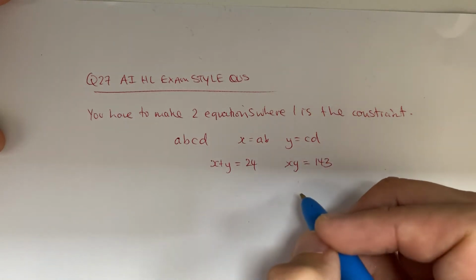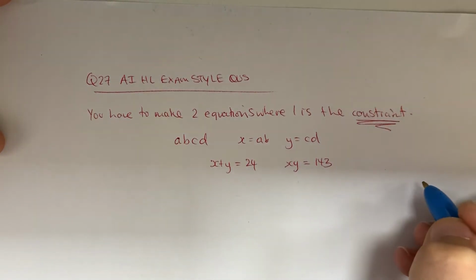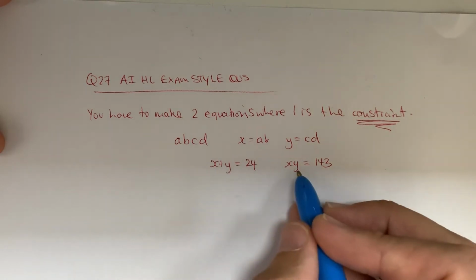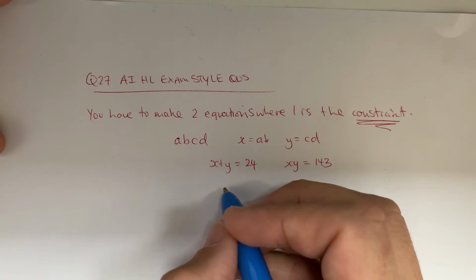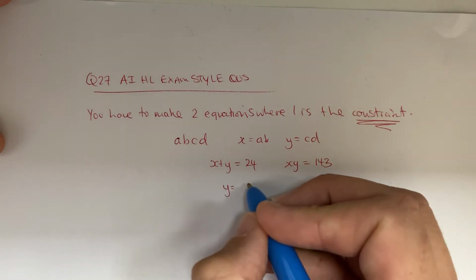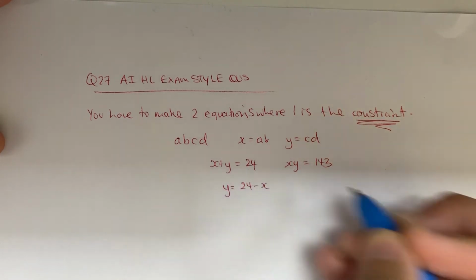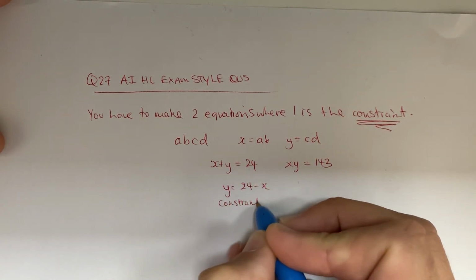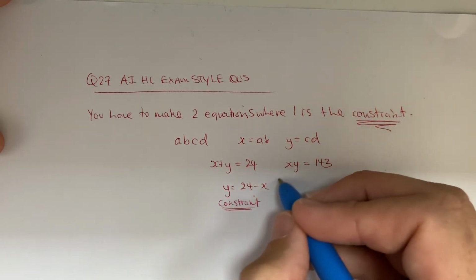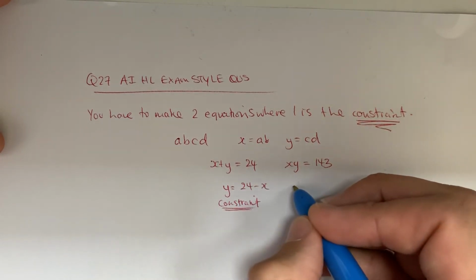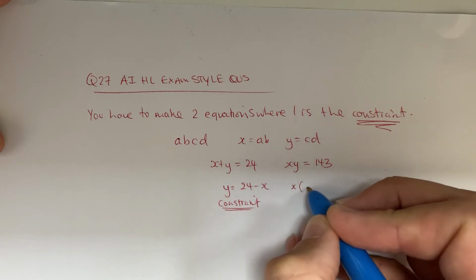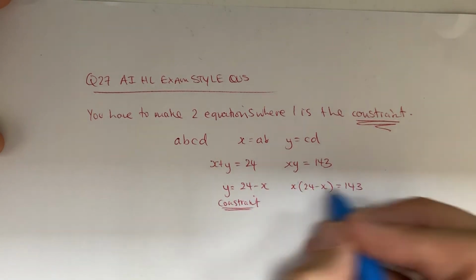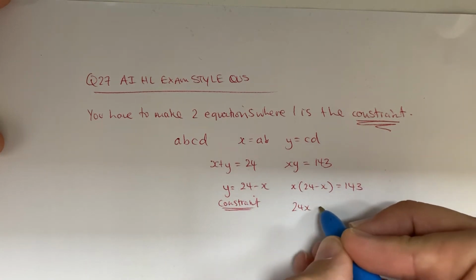Now, I've taught you this in the lesson that you want to find a constraint. So you've got to use this one, rearrange it and substitute into here. So you can write y equals 24 minus x. So I've got my constraint. Then if I substitute my constraint back in, I get x(24 minus x) equals 143. Voila! I've got a quadratic.